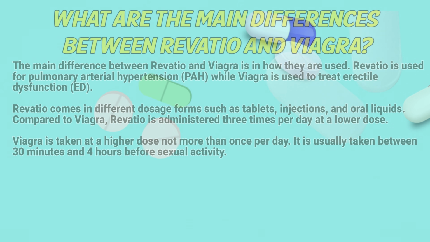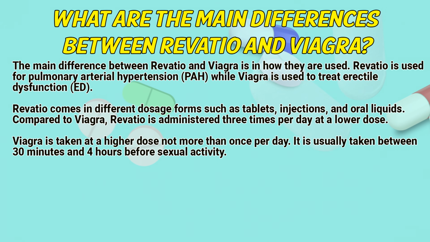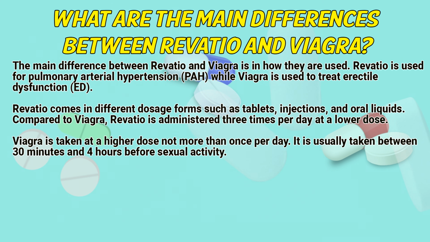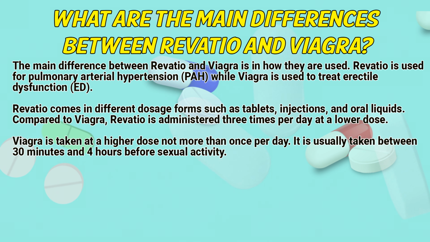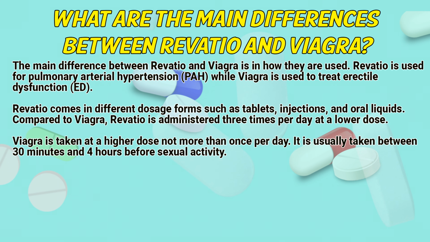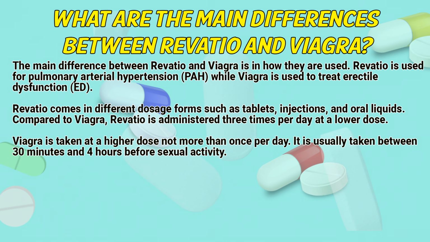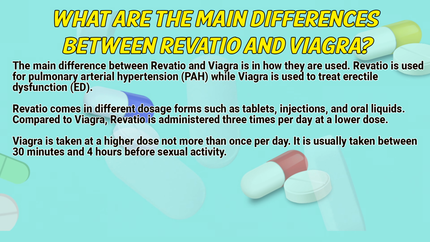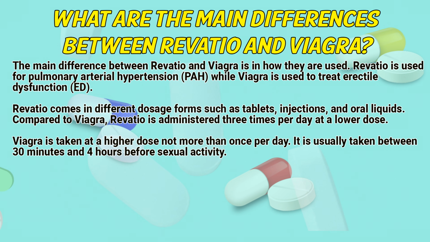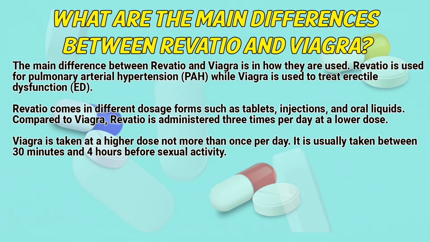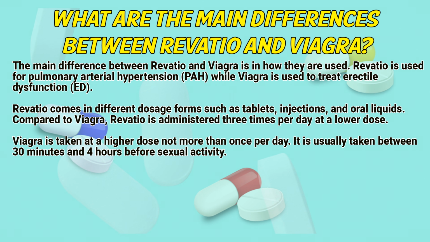What are the main differences between Revatio and Viagra? The main difference between Revatio and Viagra is in how they are used. Revatio is used for pulmonary arterial hypertension, while Viagra is used to treat erectile dysfunction. Revatio comes in different dosage forms such as tablets, injections, and oral liquids. Compared to Viagra, Revatio is administered 3 times per day at a lower dose. Viagra is taken at a higher dose not more than once per day. It is usually taken between 30 minutes and 4 hours before sexual activity.